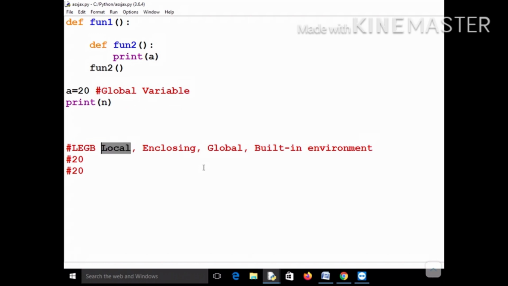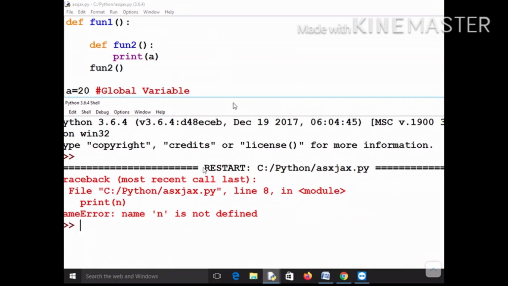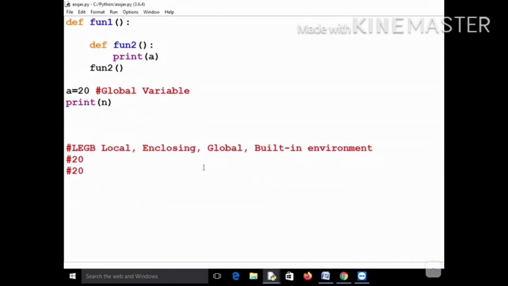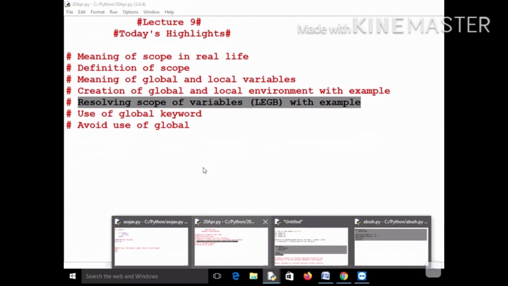So it will first check in the local environment. There is no local environment for this particular situation. There is no enclosing environment also. There is no global variable named n. So it will now check in the built-in environment. There is no built-in variable n, so it will give you an error. If it does not find the value for variable n in any of these environments, only then will it give an error. So definitely it will give the error that name n is not defined. That's the order of resolving the scope of a variable, and you must remember this order. I will give you many programs based on this particular topic and then it will be clear to you.